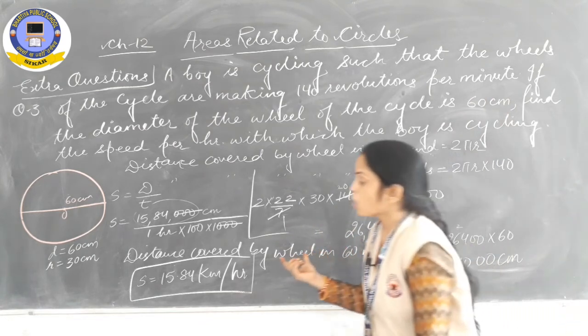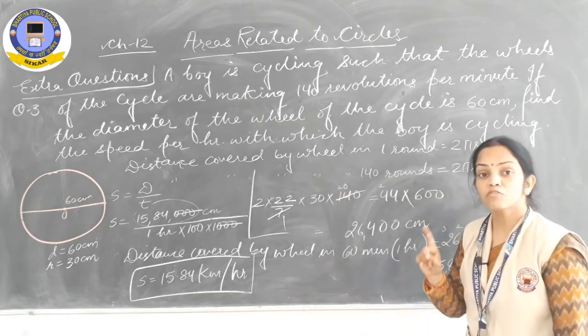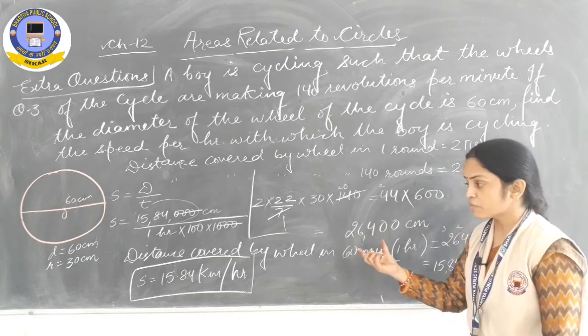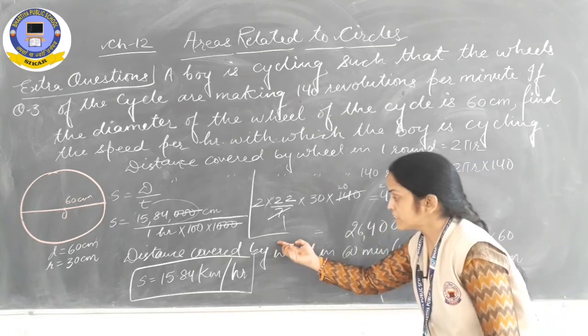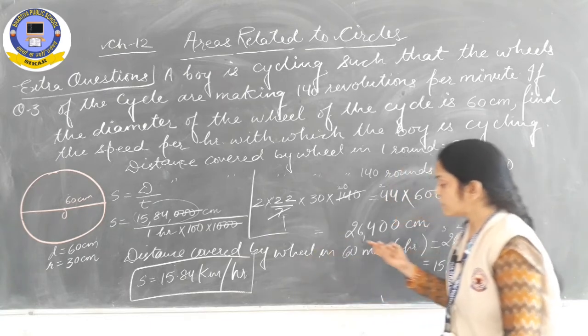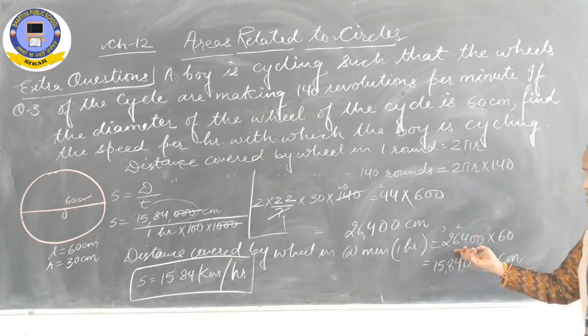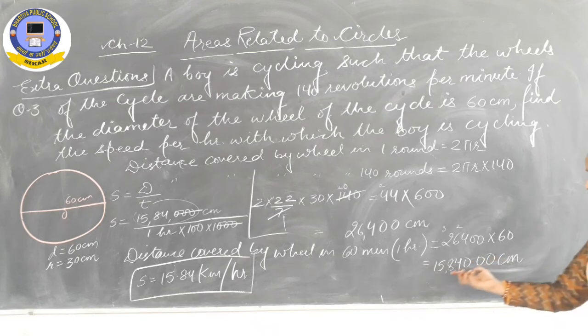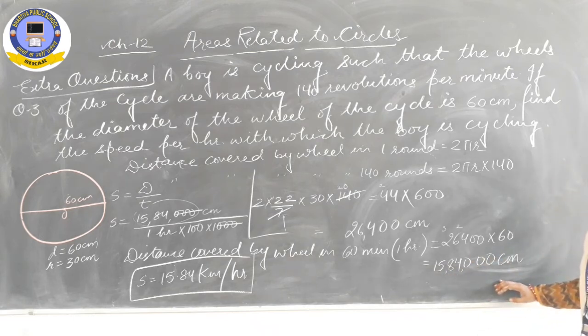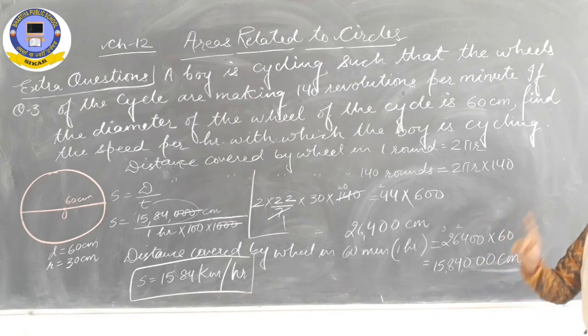Then we found how much distance is covered by the wheel in 1 hour, that is 60 minutes. So we have applied the unitary method that in 1 minute the distance covered by the wheel is 26,400. So the distance covered by the wheel in 60 minutes is equal to 26,400 into 60, that is 15,84,000 centimeter. This distance is covered by the wheel in 1 hour.